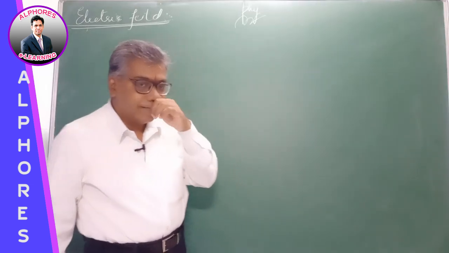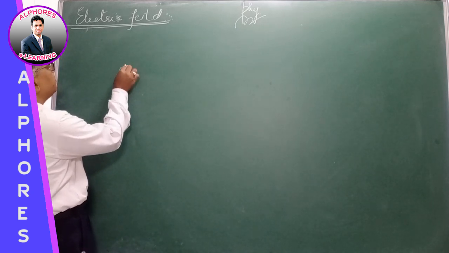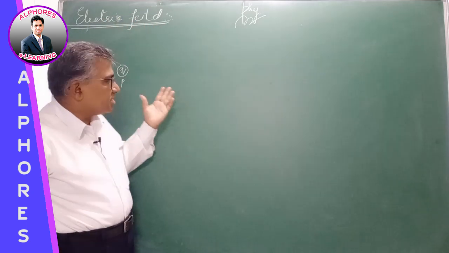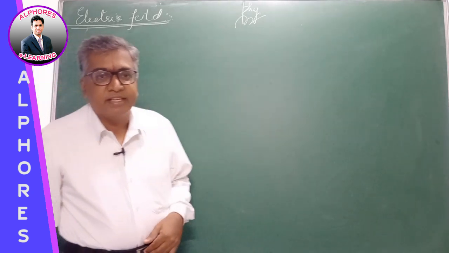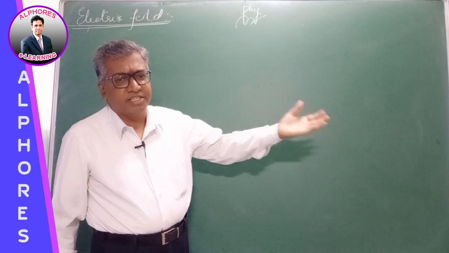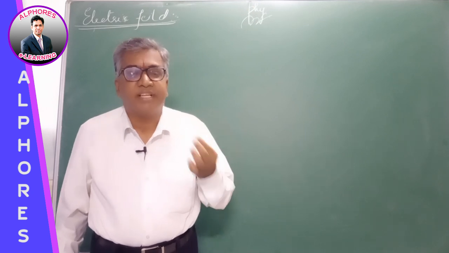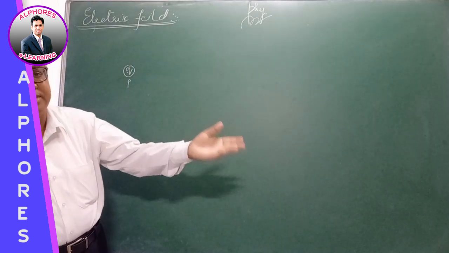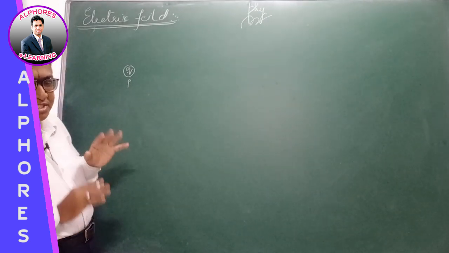Now, how does that arise? This can be explained like this. Consider a charge small q placed at a point P in the space. Now, when it is alone, with no charge in its vicinity, it experiences no force because there is no other charge existing which can apply force. And I was telling you, charge never exerts force on itself. Charge exerts force on other charged bodies, but it never exerts force on itself. So now this charged body experiences no force, it's free.